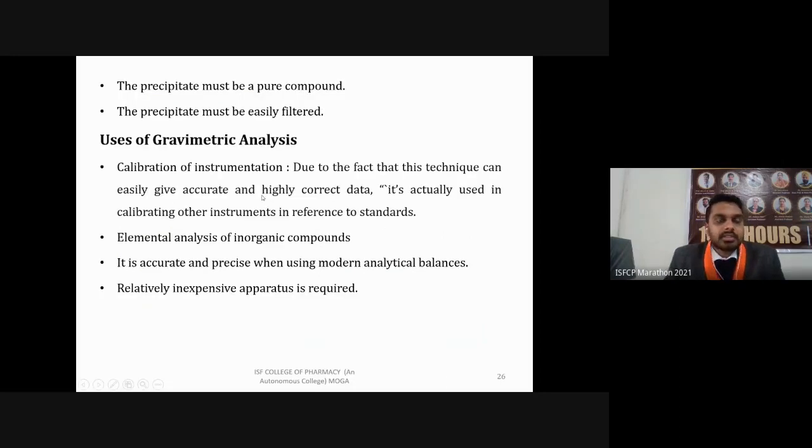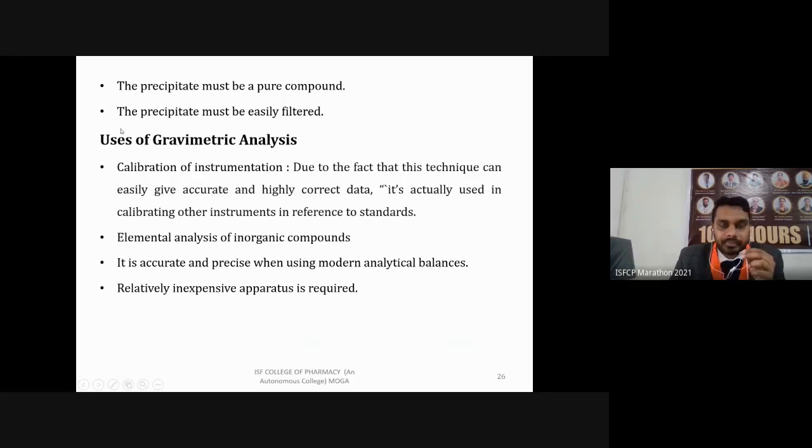The second condition for this reaction is that the precipitate must be a pure compound. If some other ions also get precipitated, they will add to the weight, so that is the error. So it must be a pure precipitate of a single ion, so we have to choose the counter ion very specifically. Then the precipitate must be easily filtered. You should be able to easily separate it from the solution. It should not stick to the filter paper, so that you can easily filter it off, dry it and weigh it.